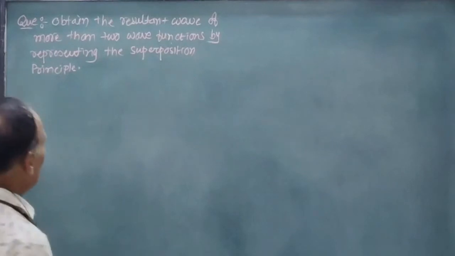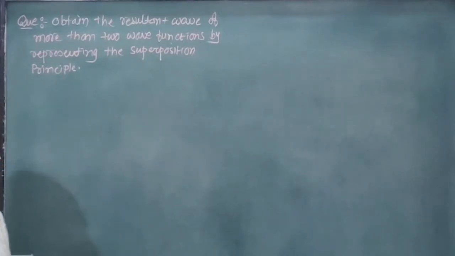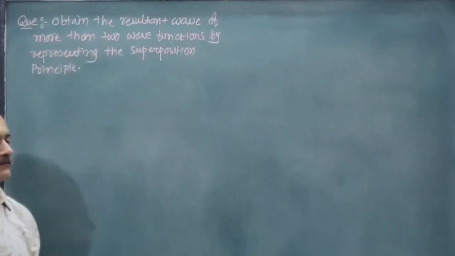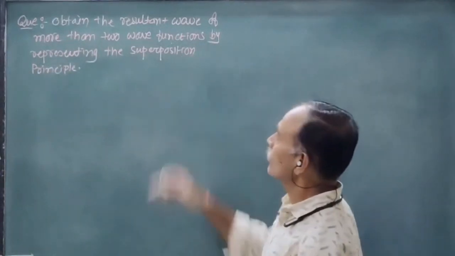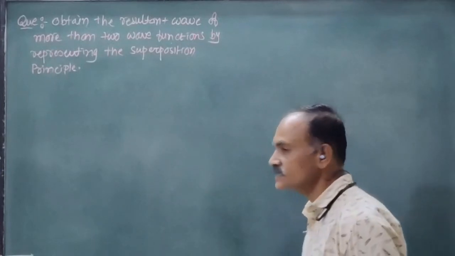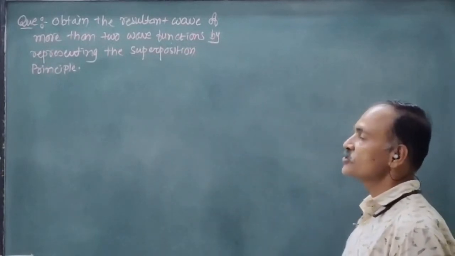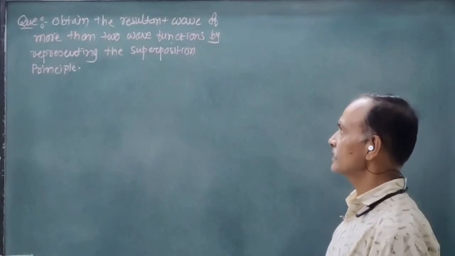Now, the next question after the discussion of the superposition principle: obtain the resultant wave of two or more wave functions by representing the superposition principle.